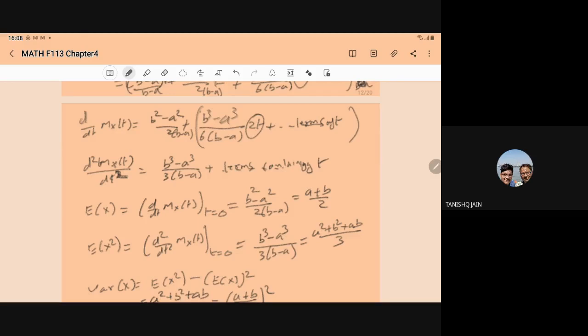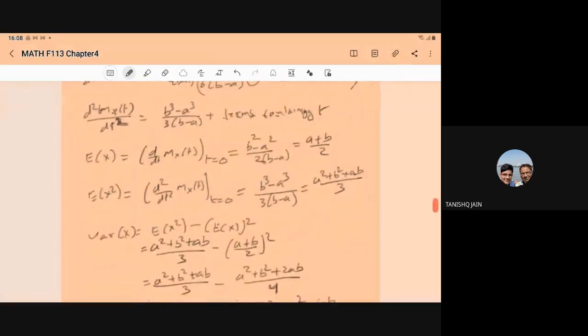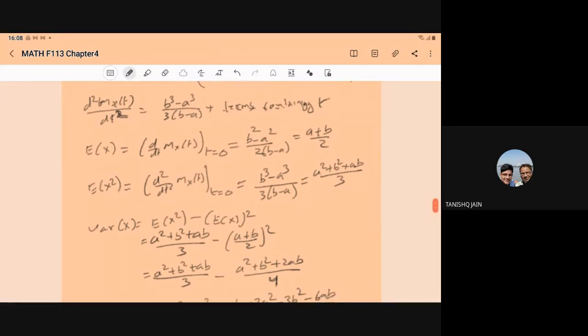So only we have (b^2 minus a^2) upon 2 into (b minus a), and similarly E[X^2], the d2 upon dt2 of M_X(t) when t is equal to 0. It will give you (b^3 minus a^3) upon 3 into (b minus a). When we cancel b minus a from the numerator and denominator, you will get (a plus b) by 2 and (a^2 plus b^2 plus ab) upon 3.